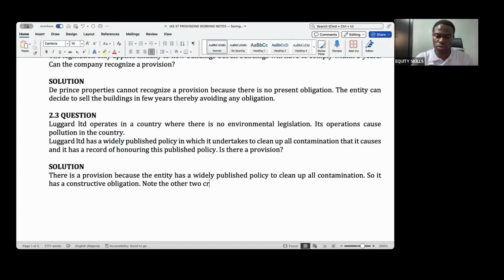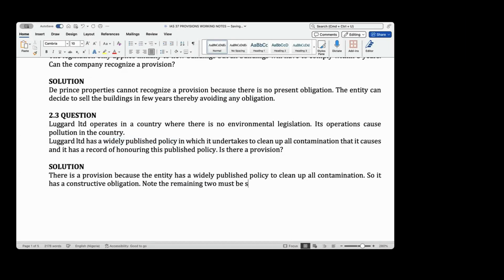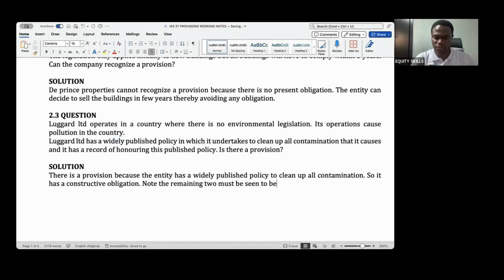The remaining two criteria must be seen to be met before a provision can be recognized.